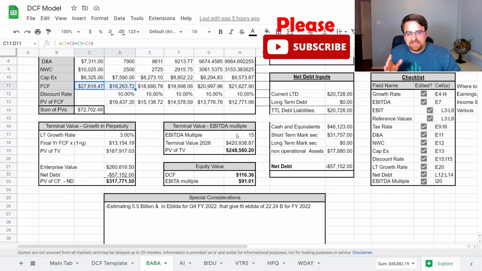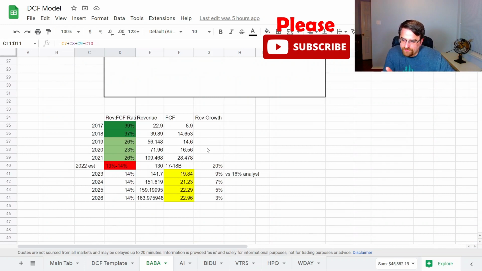So with all that being said, I want to take a brief moment to talk a little bit about the free cash flow conversion rate. Back in 2021, we saw a 26% conversion rate. So basically for every $100 that they had, $26 went to free cash flow. Out of their $109 billion in revenue, they created $28.4 billion in free cash flow in 2021.